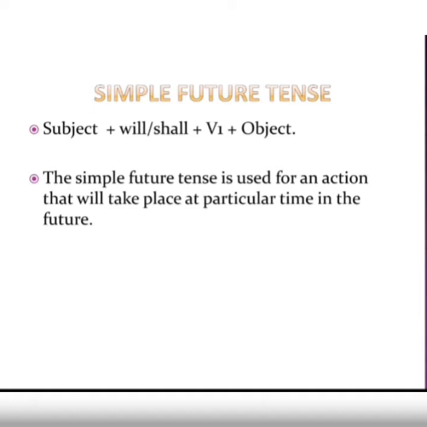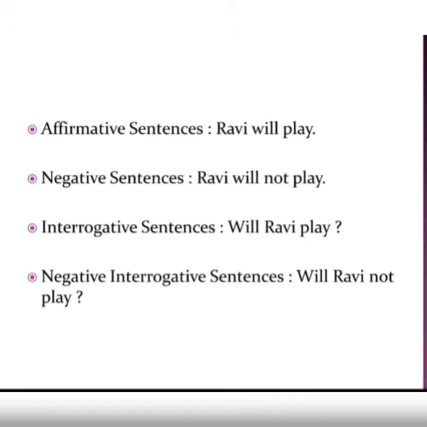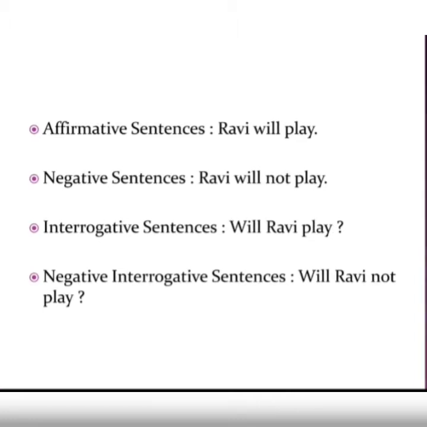So we have more examples with the negative sentences also. Affirmative, you can say Ravi will play, and if it's a negative sentence, Ravi will not play. Interrogative sentence, will comes first, so it will be will Ravi play, and in negative sentence, will Ravi not play, in negative interrogative. So this is the way we use a simple future tense in any sentence.